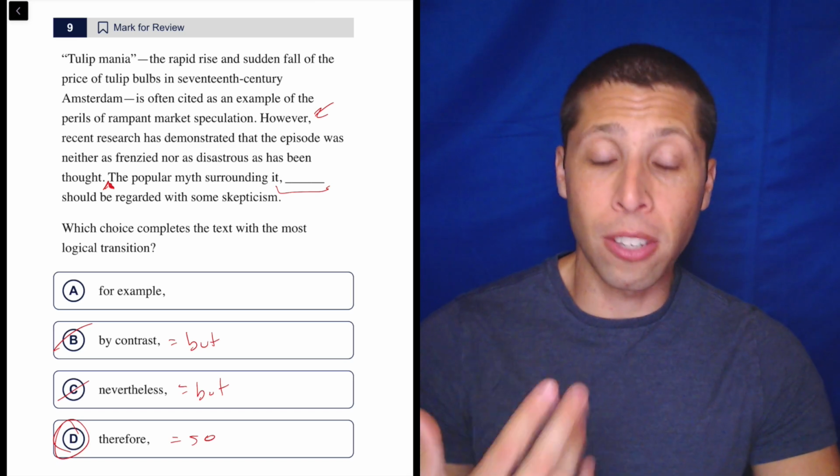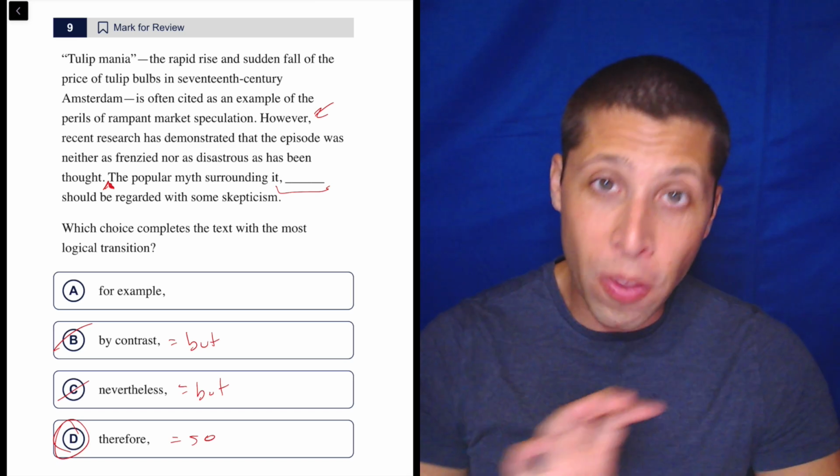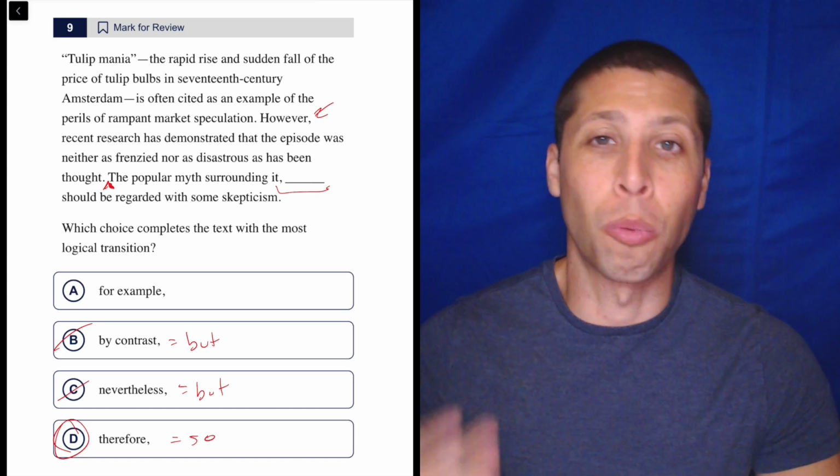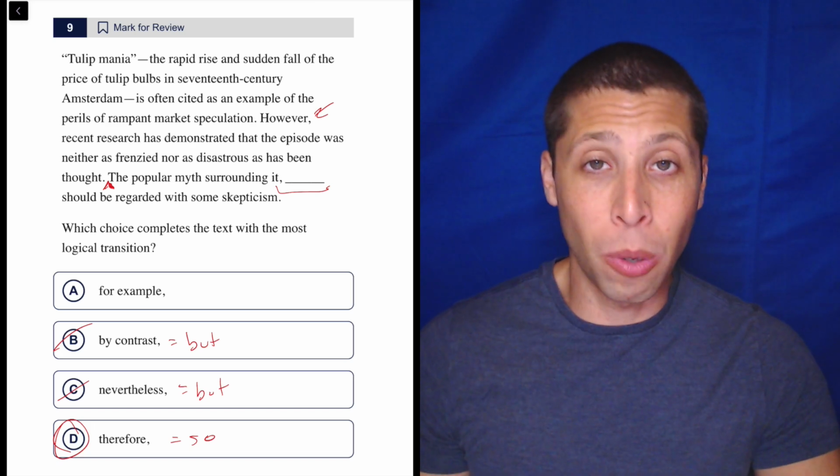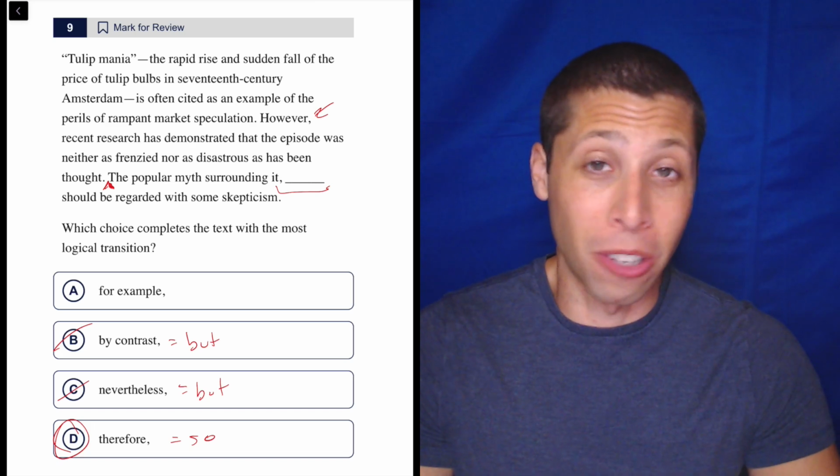So to me, this is a good example where the dumb summaries really help. You move that blank to the front of the sentence where the transition word would normally be, and you just read it with the simple words. And I hope that the word "so" just sounds good.